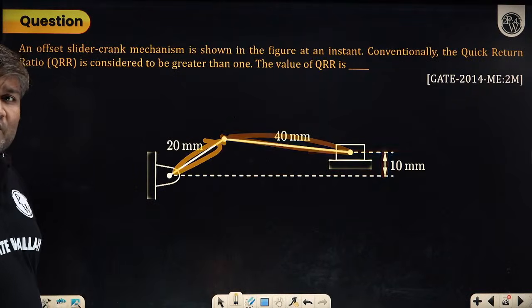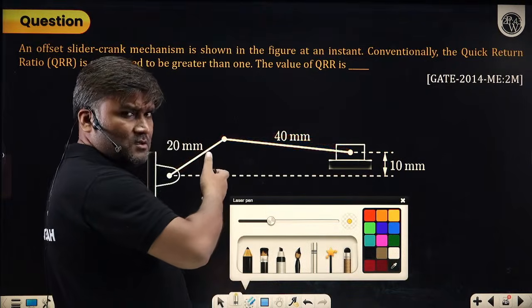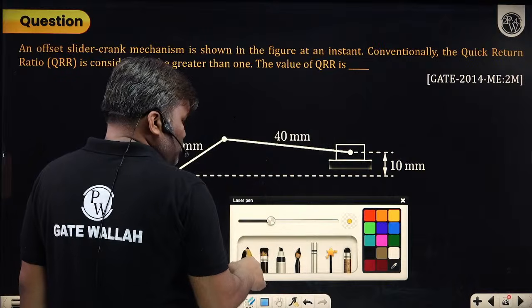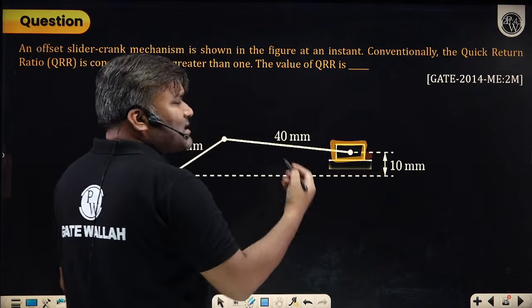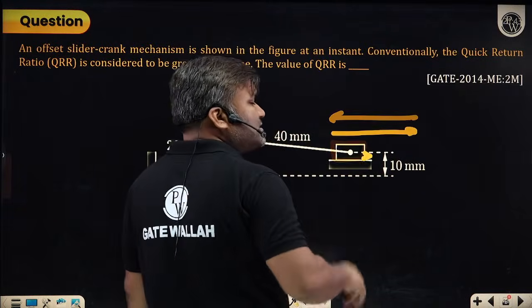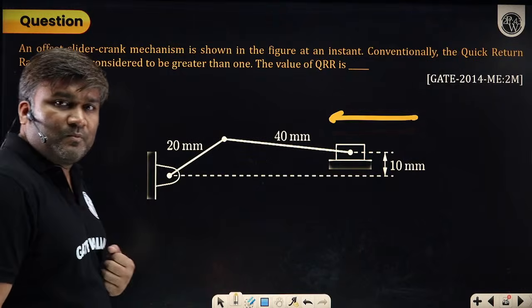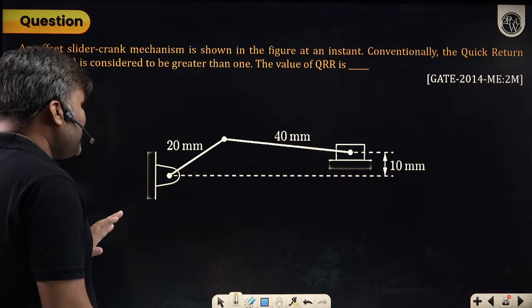They are asking to find out the quick return ratio. Here, similar to the previous case, you have connected a cutter on this slider. I will mount a cutter, and the cutter's motion in this direction I will say is the cutting stroke, and in returning I will say this is your backward stroke. Are you able to understand?